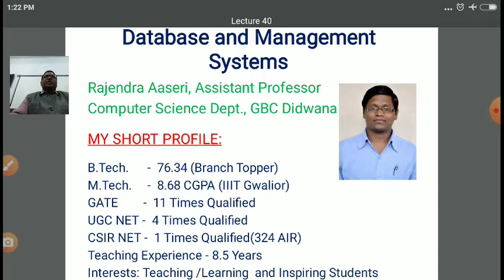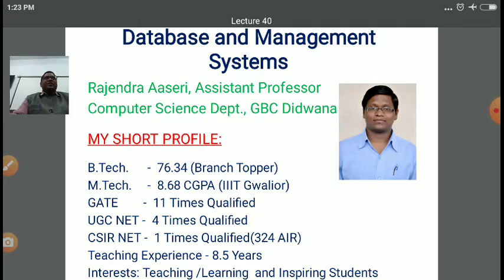In order to implement this concept, one new concept we introduced, that is B plus tree. B plus tree is used for sequential file organization, and in this B plus tree we have various concepts on leaf node and non-leaf node that we already covered in the previous lecture.